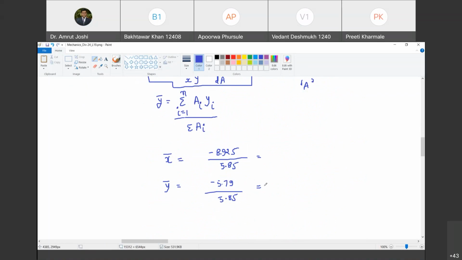Minus 8.925 divided by 5.85. That gives me minus 1.53. Is that right? So just a minute. Yeah, minus 5.79 divided by 5.85. But I want independent confirmation. So do it. Minus 0.99. Tell me if it is right.